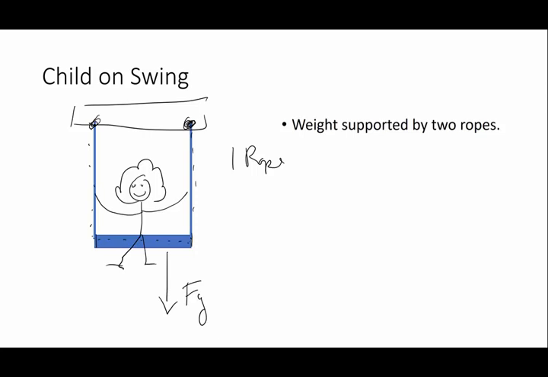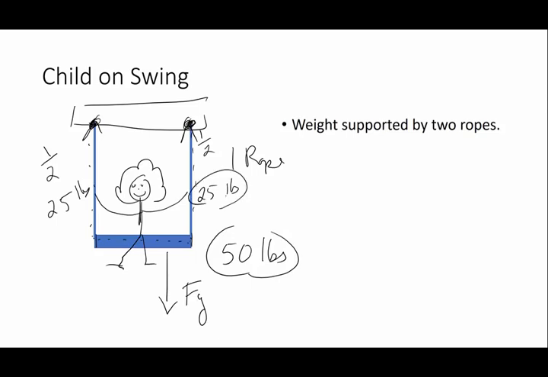Because this rope has 2 points of support, and we've put our child right exactly in the middle of this swing, what happens is half the weight is supported by this support and half the weight is supported by that point of support. So if the child weighs 50 pounds, how much is the tension in each rope? Well, the tension in each rope then would be 25 pounds. And the reason is because we've got one rope, 2 points of support, and some of the force is supported by both sides.